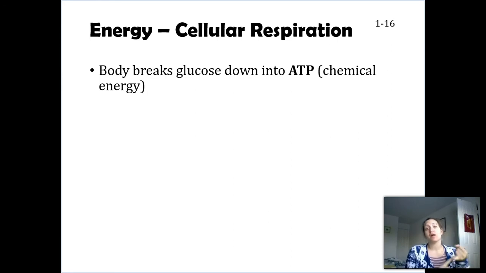ATP is what our muscles use. ATP is what our brain uses, what our toes use, what every cell in our body uses as an energy source. We just can't use glucose, but we can break down that glucose into ATP. We can break down that dollar bill into quarters. It's still energy, but just a more useful form of energy.